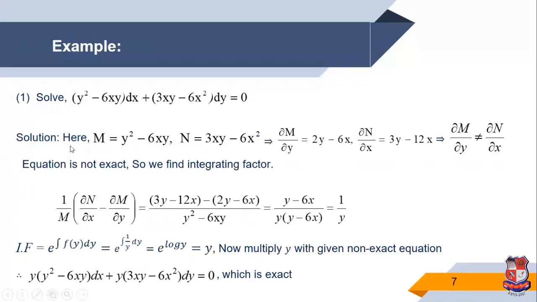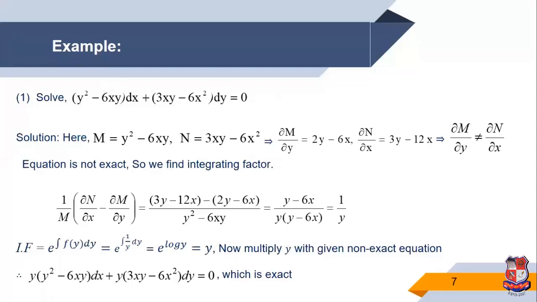Now we discuss some examples. First, solve (y square minus 6xy) dx plus (3xy minus 6x square) dy is equal to 0. Here we compare this equation with the standard form M dx plus N dy is equal to 0. So M is equal to y square minus 6xy, N is equal to 3xy minus 6x square.